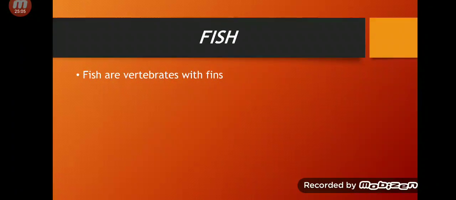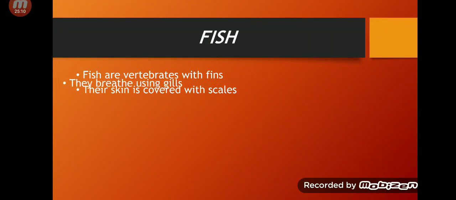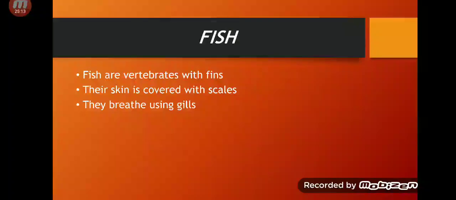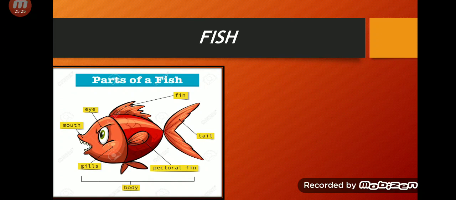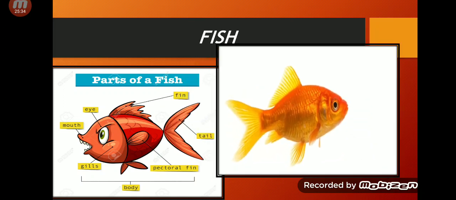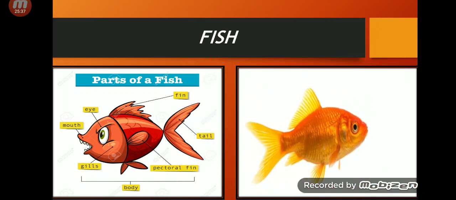Fish are vertebrates with fins. Their skin is covered with scales. They breathe using gills because they live in water. They lay eggs in water, of course, because they live in water. Okay, here is a picture which is showing you the fin, tail, pectoral fin, you can say the second fin, its whole body, gills, mouth and eye. And this is a picture which shows you how a real fish looks like. This is a goldfish.